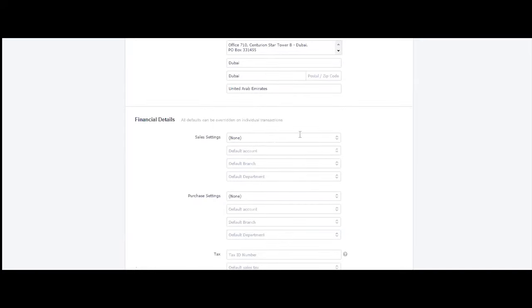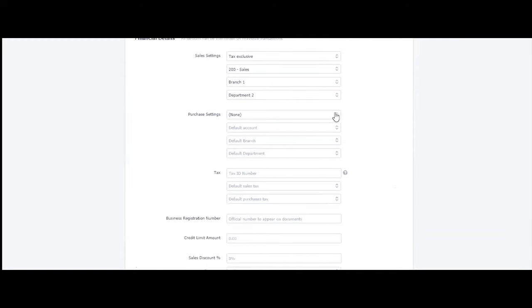Now, very important, your sales settings. So is it inclusive or exclusive? Normally it's exclusive. What is your default account for this customer? So if this is a revenue, then sales. What's the default branch? What's the default department?